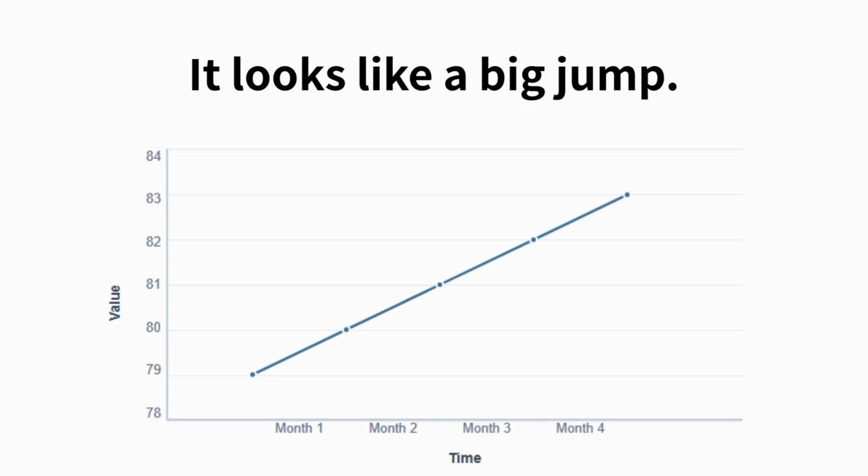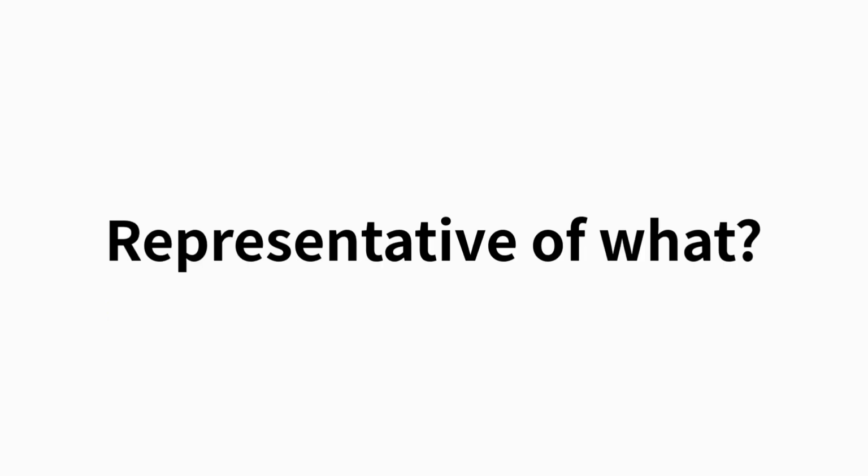And this same mistake doesn't stop with lines. It shows up again when we talk about averages, centers, and spread. That's where we go next. Representative of what? That is the question people rarely ask. When a problem gives you a mean or a median, it feels like an answer. It feels complete, but a single number never tells the whole story.